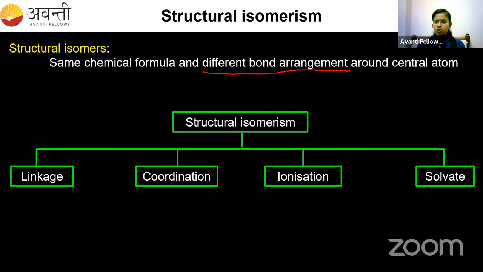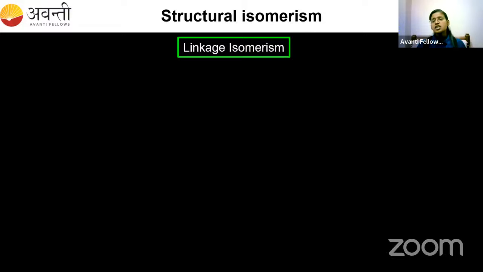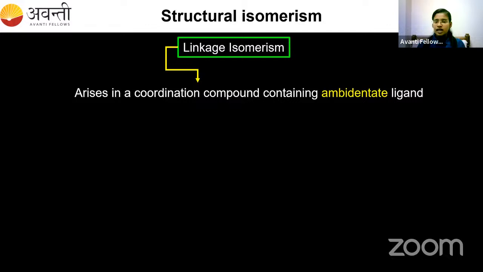All of you can understand what is isomerism and the types and the definition for a structural isomer, right? Shall I start with the linkage isomerism? Okay. So now what is linkage isomerism, and where does this linkage isomerism arise? Linkage isomerism arises in the coordination compound containing an ambidentate ligand. What are ambidentate ligands? The ligands which have two donor sites, but at a time only one can donate. Those ligands are called ambidentate ligands.